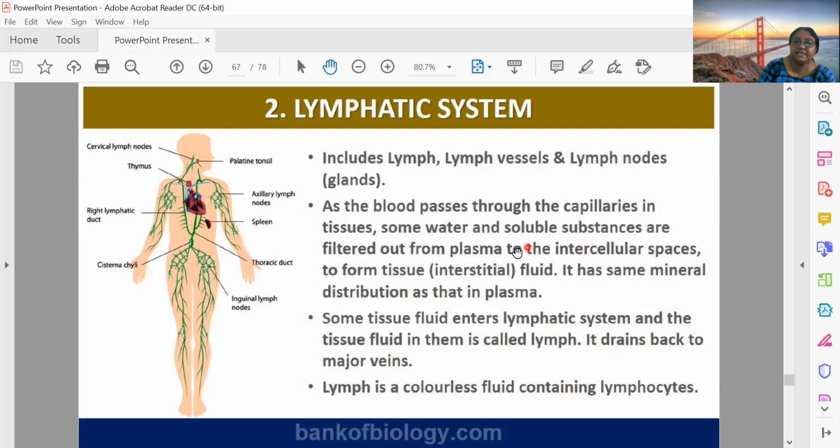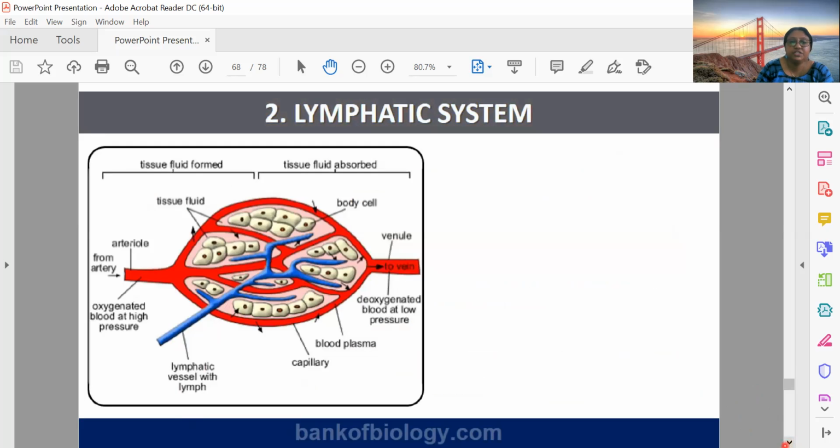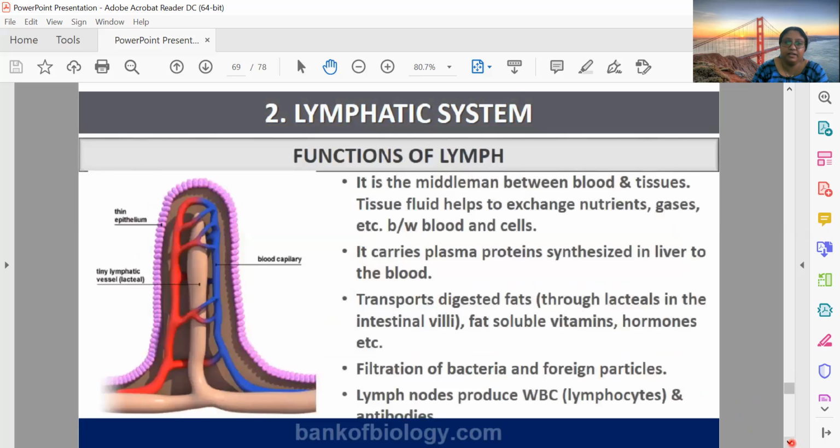They are not separate. They work in association with the blood. When blood capillaries seep some water and soluble substances out of the plasma into the intercellular space of tissue, it is called interstitial fluid. And there will be some addition of minerals, and then this fluid will form the lymph. Lymph is a colorless fluid and it doesn't have hemoglobin, but it has lymphocytes, that is WBC, which are very useful to fight against diseases. You will learn more about lymphoid organs in grade 12.